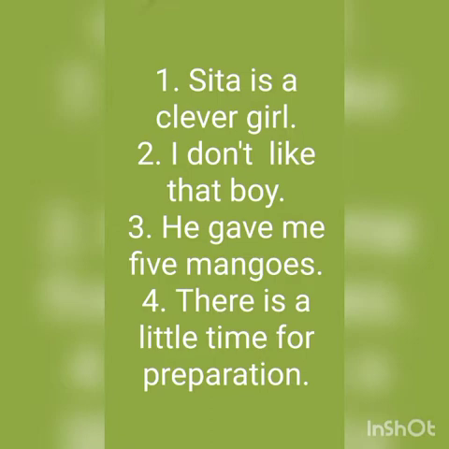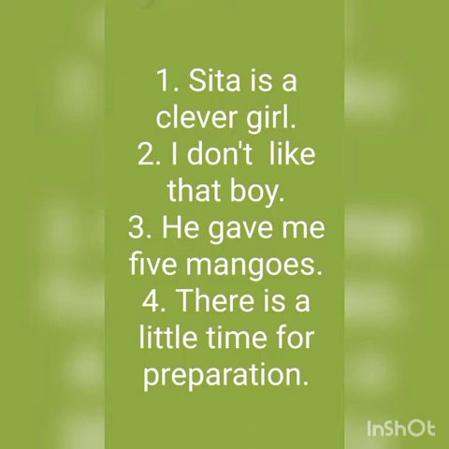Understood? Again I'm repeating. In statement number 1, clever shows what kind of girl Sita is. In other words, clever describes the girl Sita, so clever is an adjective. In sentence 2, the word that points out which boy is meant, so that is an adjective here. In statement number 3, 5 shows how many mangoes he gave me, so 5 is an adjective. And in statement number 4, little shows how much time there is for preparation. The word little is an adjective.